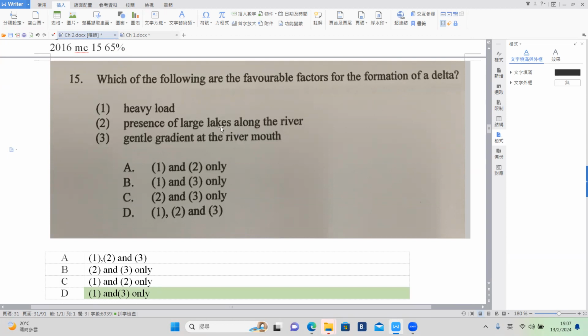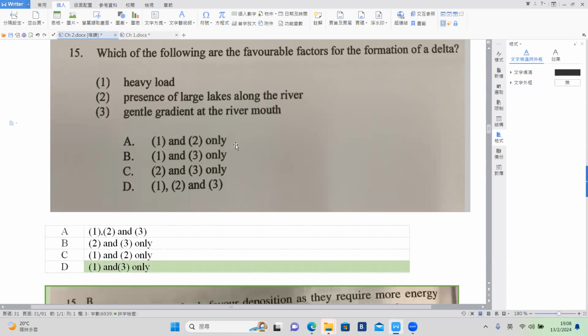Presence of a large lake, yeah, as I've said before, if we are having more lake, we are having more room to store the water as well as the sand. So number 2 is not correct, okay? Because all the sand will be stored in the lake and then they may not have a lot of sand in the river. So number 2 is not correct.